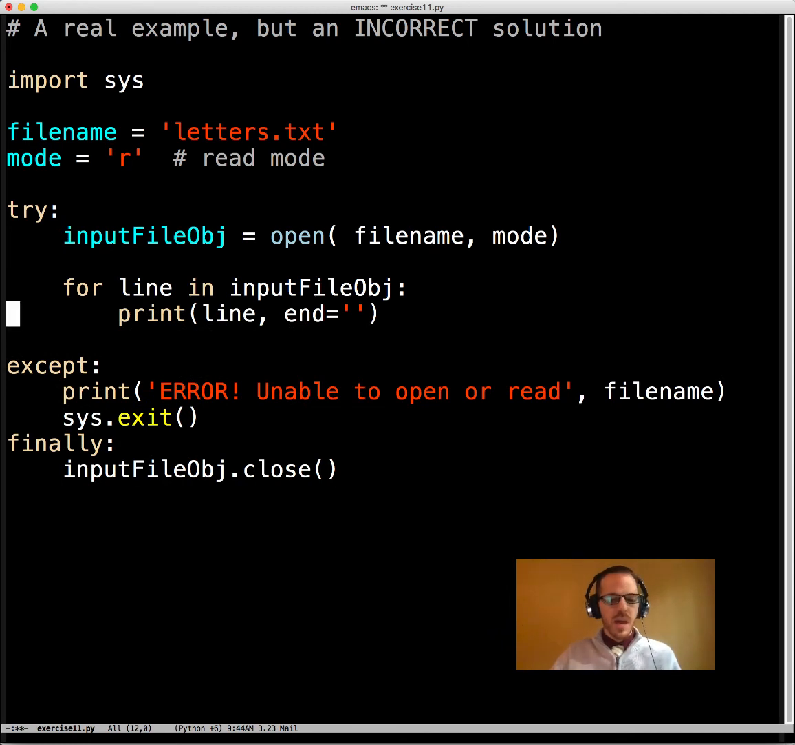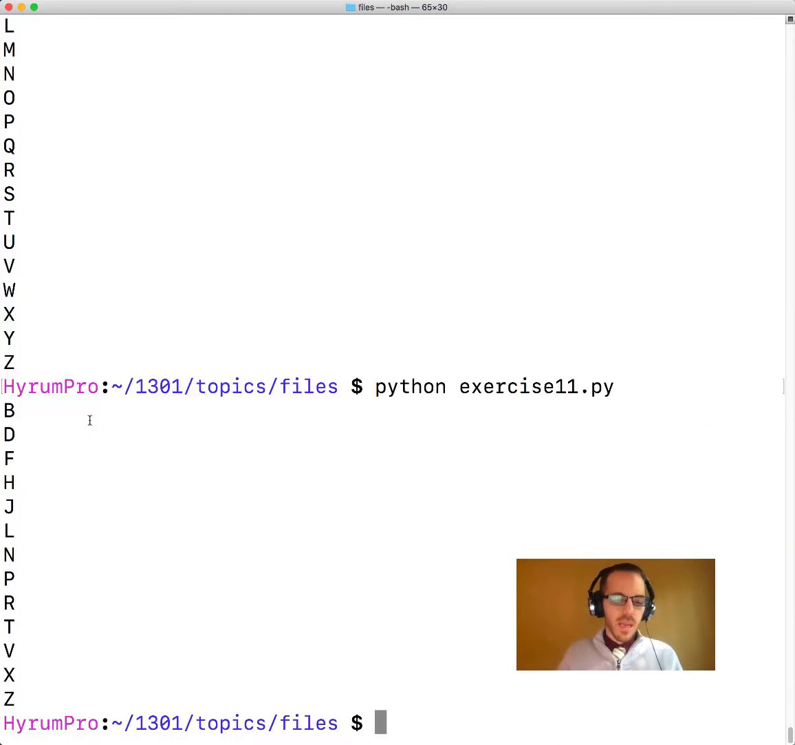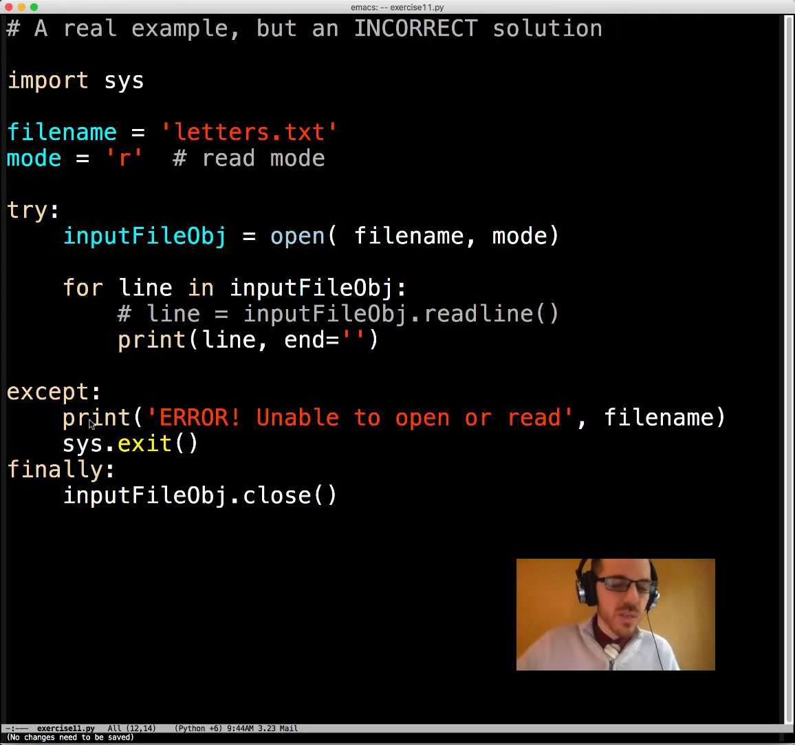We just do that. Let me comment this out. Before, it was going to display every other letter because we were ignoring the ones from here and only using the ones here. Again, this was a real example. Oh, there it goes. A, B, C, D, E. Okay, so if we're using the for loop to iterate through every file object, we do not use read, read line, or read lines unless we're trying to jump over that. That was the key point there.